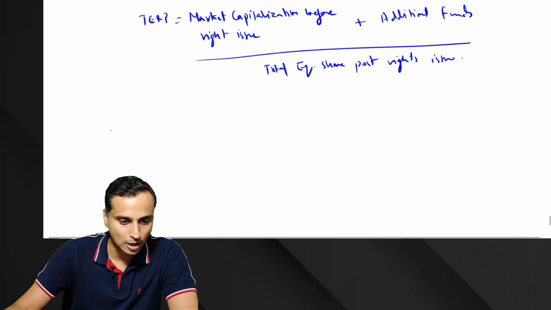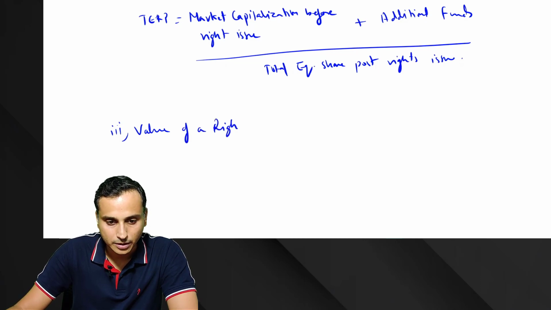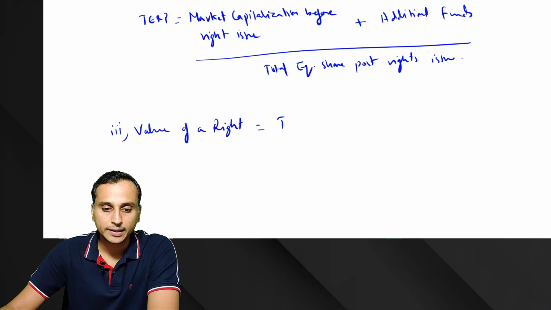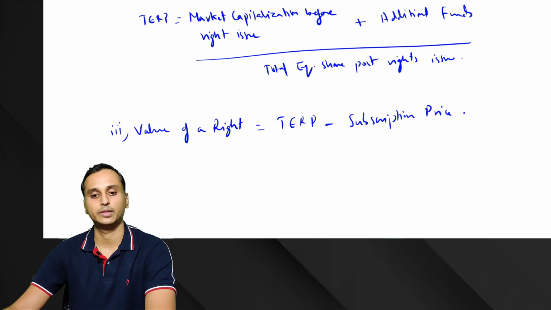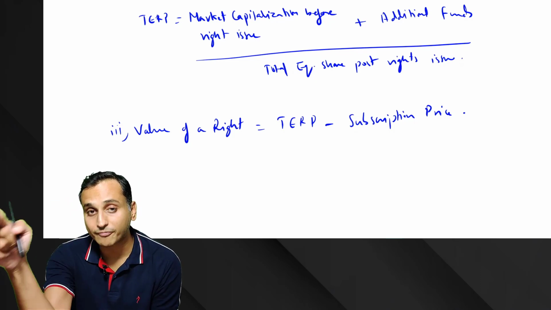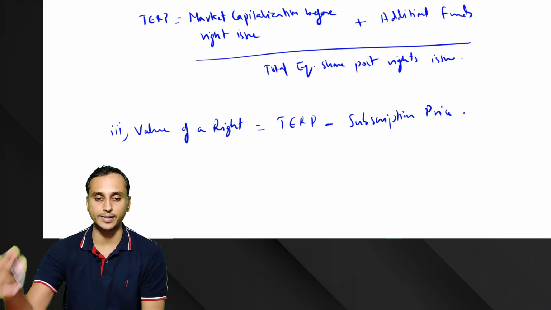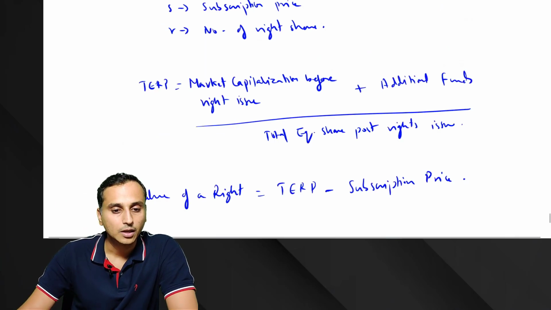So next we'll see how to calculate value of a right. Value of a right is equal to theoretical ex-right price minus the subscription price. Very important formula. The theoretical ex-right price minus subscription price. That is, the MPS after rights issue minus subscription price. So these are the three formulas which we'll be using in this topic.